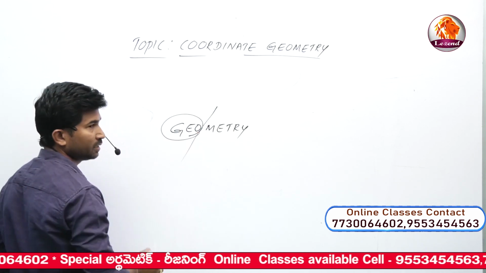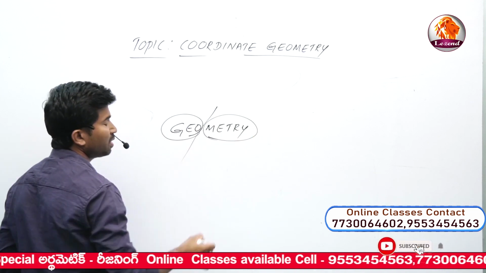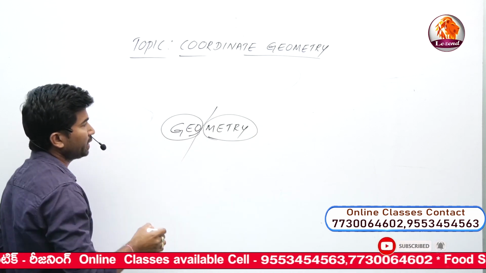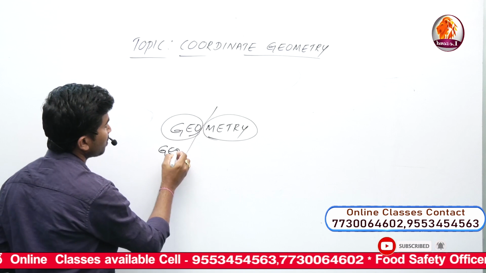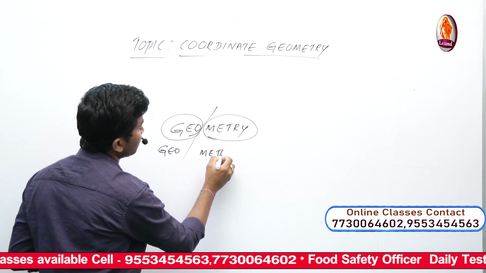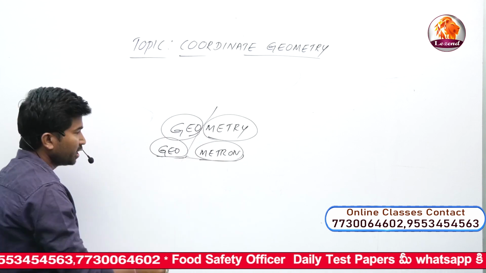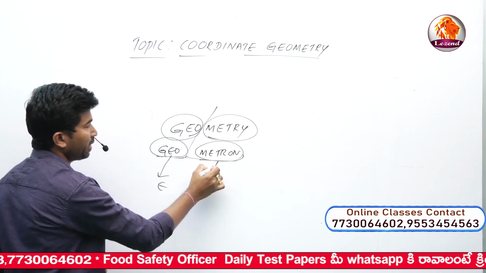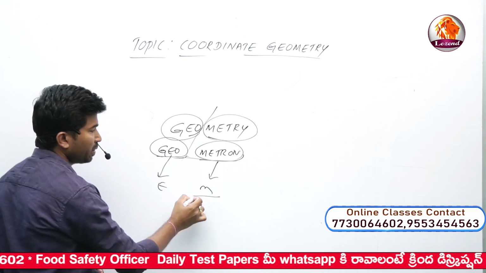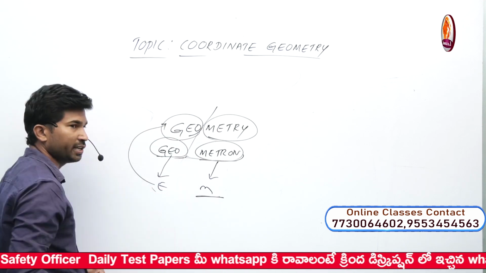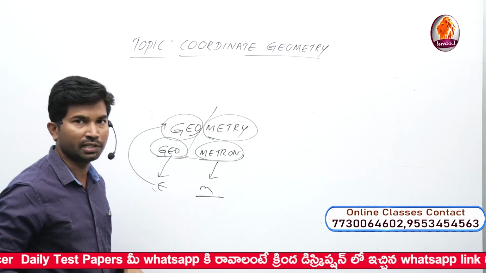Geo and metron are Greek words. Geo means earth, metron means measurement. The measurement of earth is called geometry. It's nothing but a simple thing.